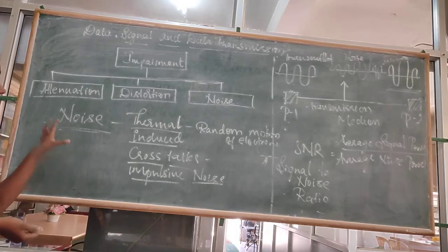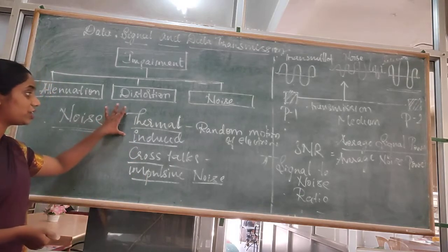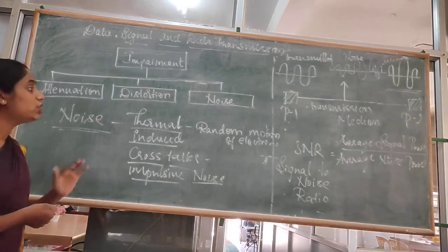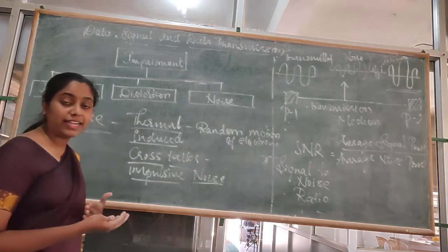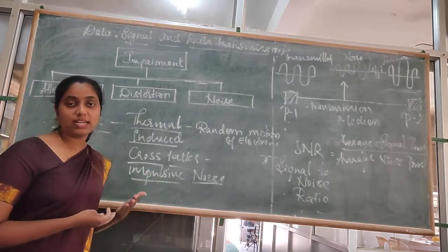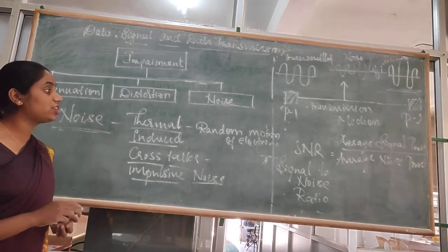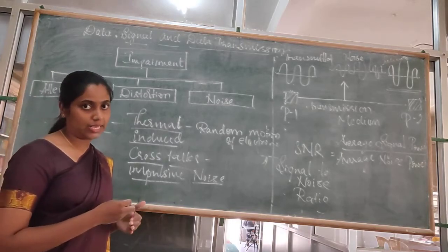There are different kinds of noises: thermal noise, induced noise, crosstalks and impulsive noise. What is thermal noise? It is caused by the random motion of electrons in the transmission medium. What is induced noise? It is caused by motors and different appliances.